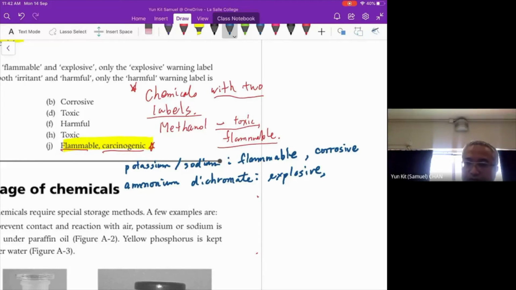Okay, I said you have to use two or more. Ammonium dichromate. Other than the explosive, anything else? If not, then any other chemical which will show two or more hazard warning labels.